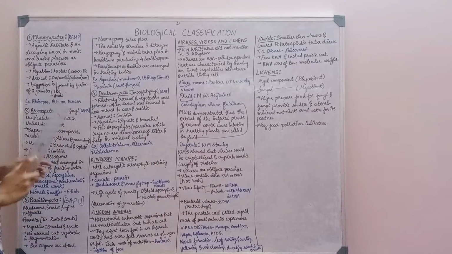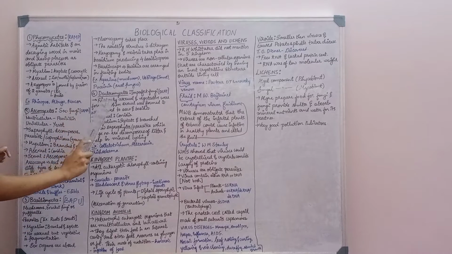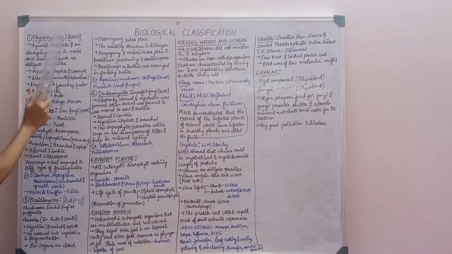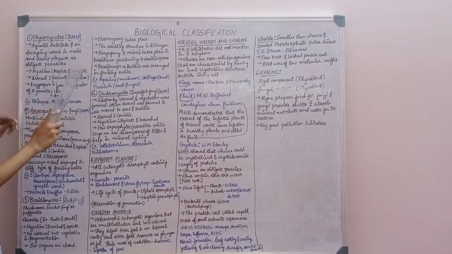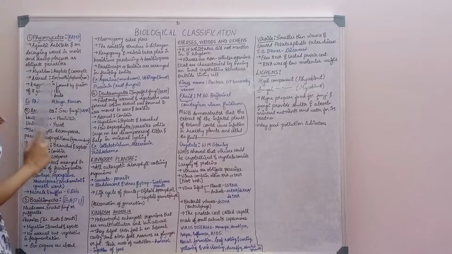Now, see the classification in kingdom fungi. First is phycomycetes, second is ascomycetes, third is basidiomycetes, fourth is deuteromycetes. We'll see them one by one. The first one is phycomycetes. It is found in aquatic habitats and on decaying wood in moist and damp places, or as obligate parasites.